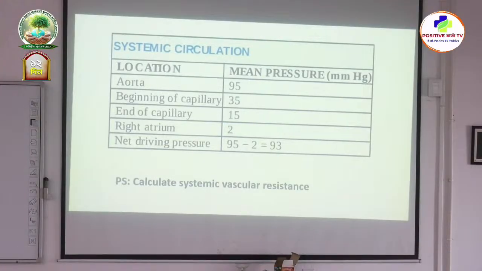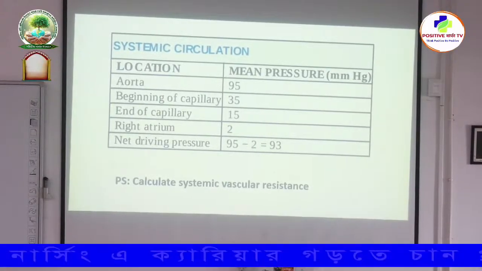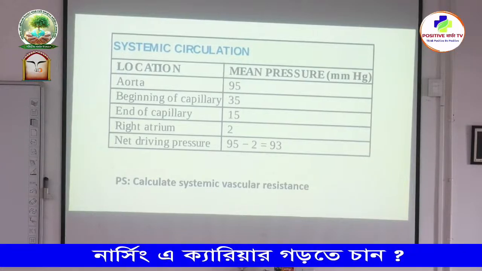Oh, resistance you have already calculated. Okay, very good. Okay, so let us calculate. So aorta 95 and right atrium 2. The net pressure difference is 93.